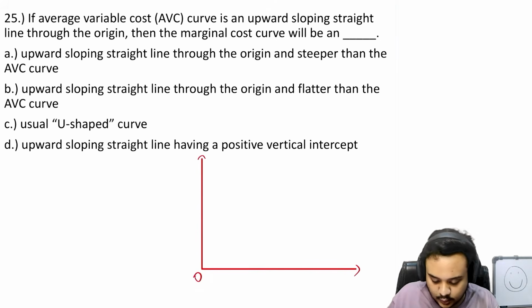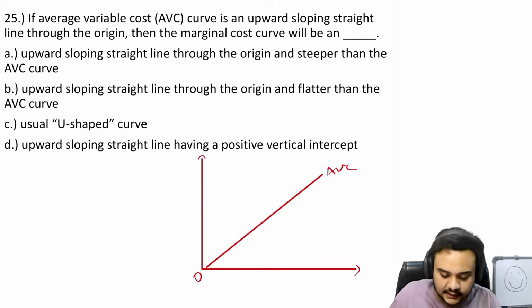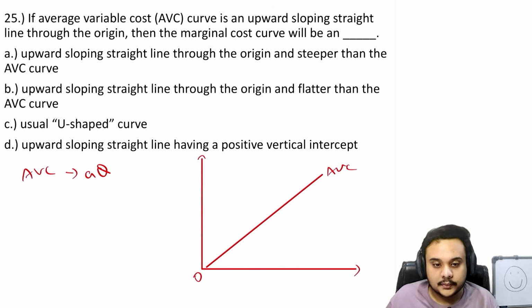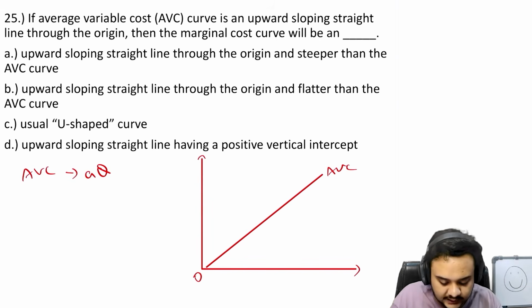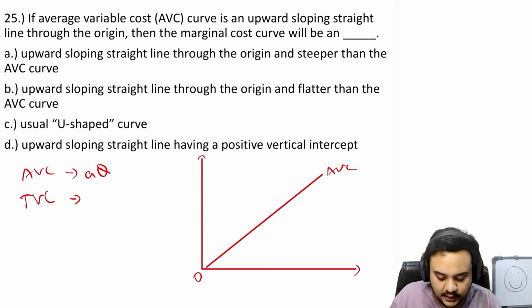We are being told that this is the AVC curve, okay? So when we have the AVC curve, let us say that AVC is being defined as AQ. So if this is the case, then what will be TVC? How do you get TVC if you have AVC? You just multiply it by Q.